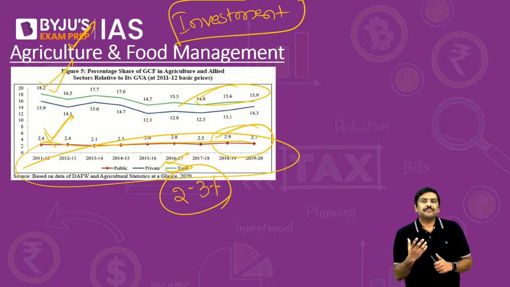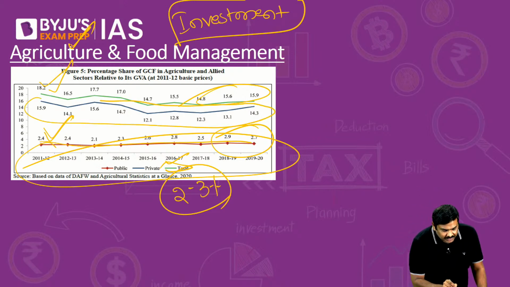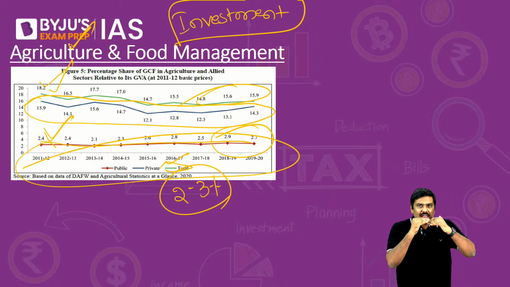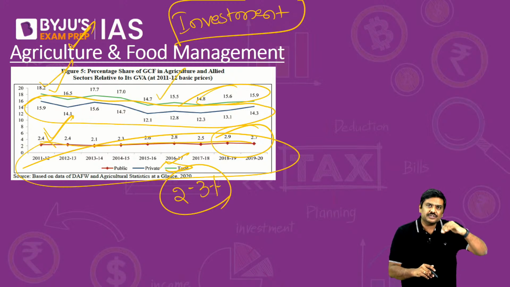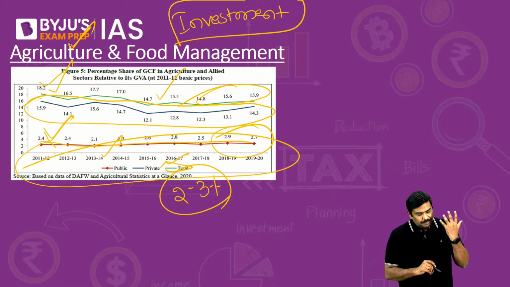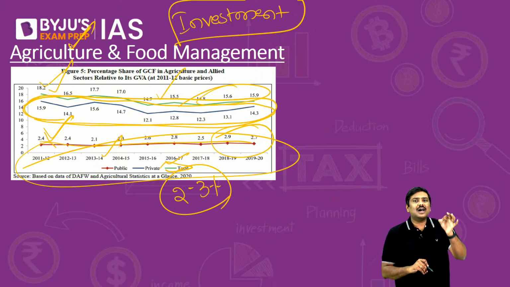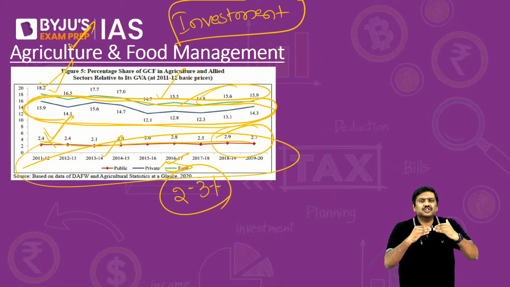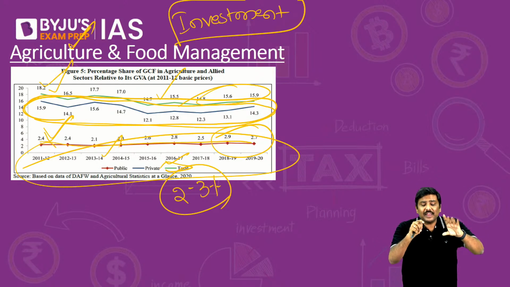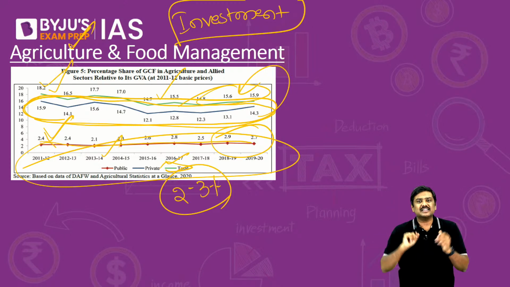Why is this happening? A simple reason is the private sector investment. Have a look at this. The private sector investment is having a higher impact, and it is also very, very high compared to the government's investment. The private sector investment generally has hovered between 12% to around 16%. I am giving you a range. It has hovered between 12% to 16%, and this has been the influencer on the overall investment volatility in the agriculture sector.